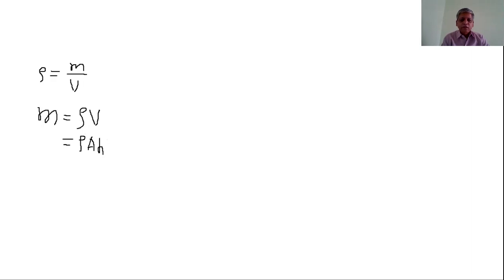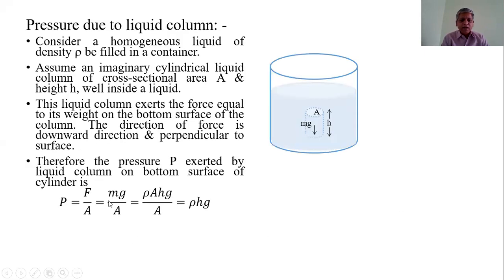Substitute this in the equation of pressure: pressure is rho A h g upon A, the A gets cancelled. Therefore the pressure exerted at this bottom surface due to this liquid column is rho h g.